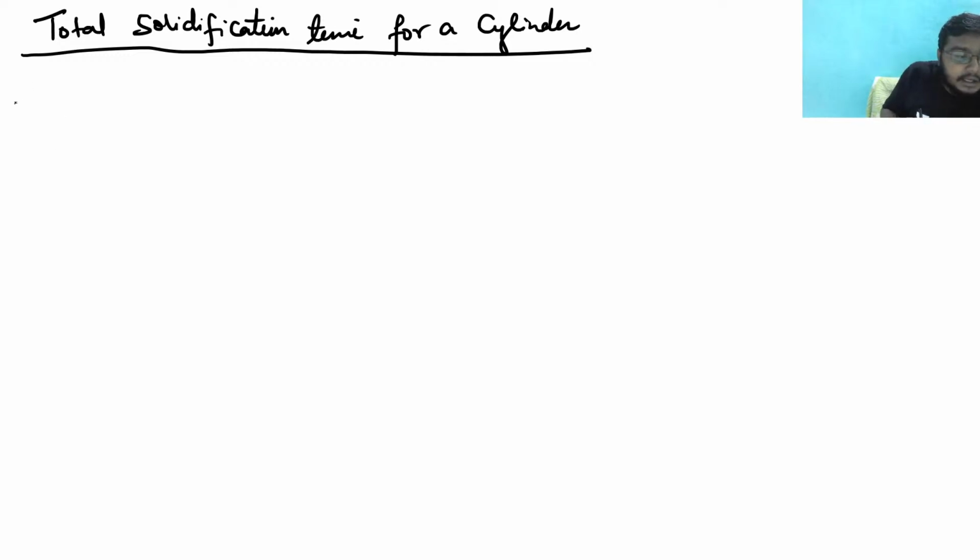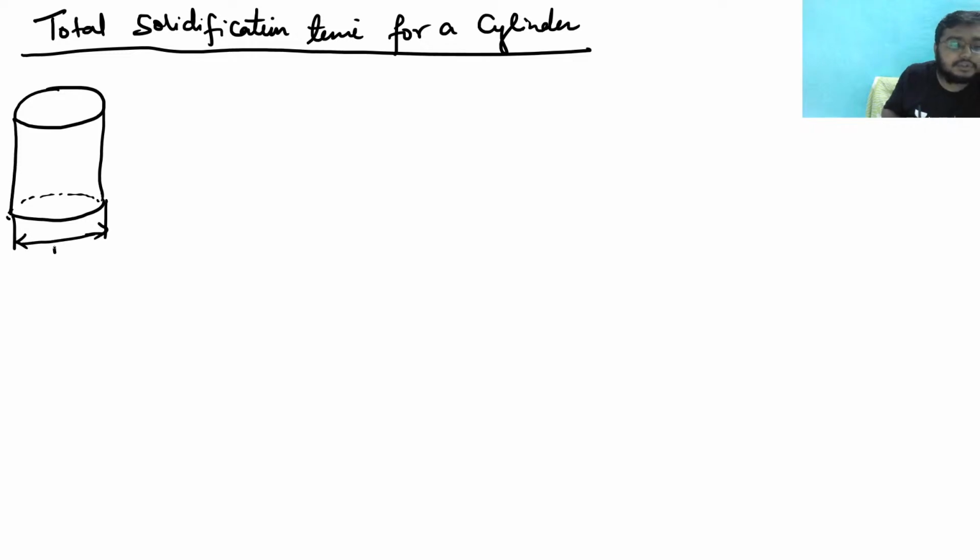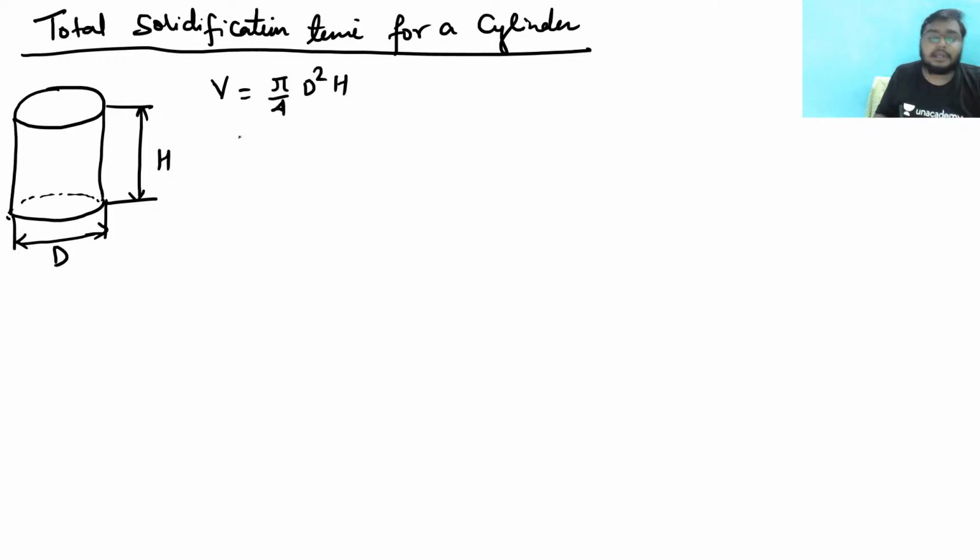Suppose this is a cylinder. The base has a diameter, suppose this diameter is d and this height is h. Now see, these two things are known to us. So what is the volume? We know the volume is going to be pi by 4 d square into h. Clear? The volume of the cylinder is pi by 4 d square into h.